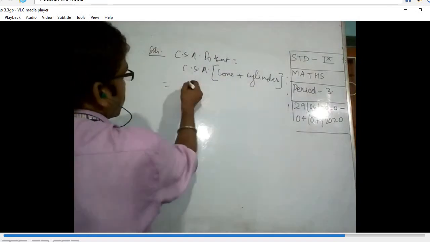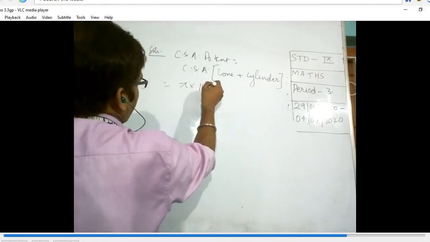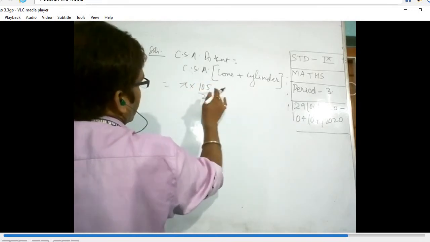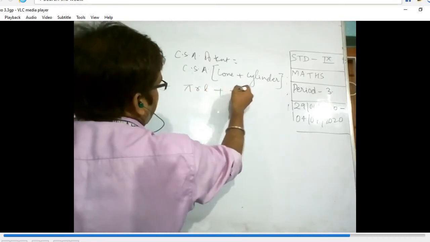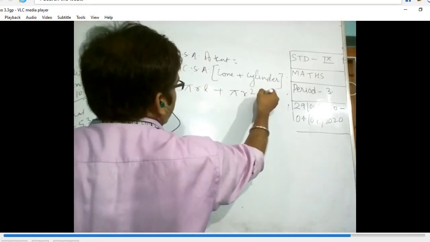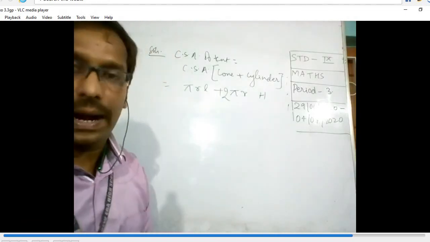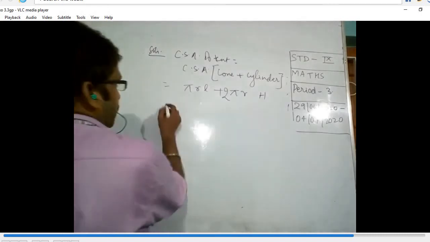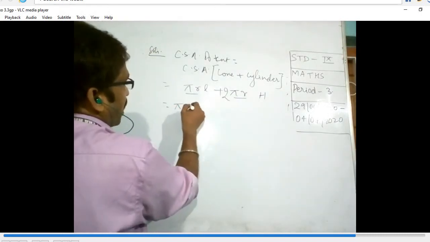That is equal to pi R L plus 2 pi R H. Pi R is common, so pi R will come outside.